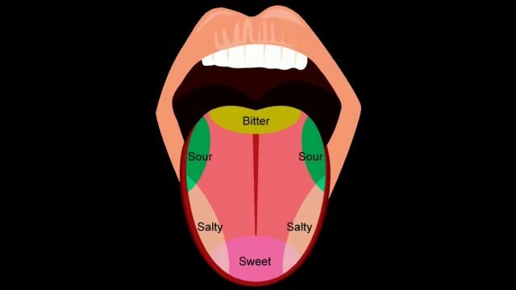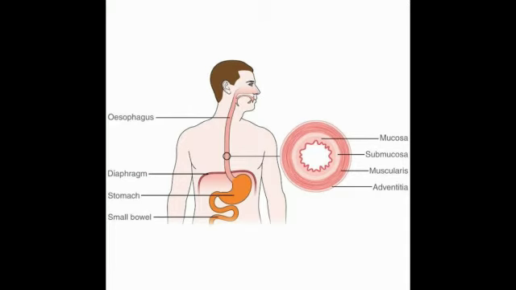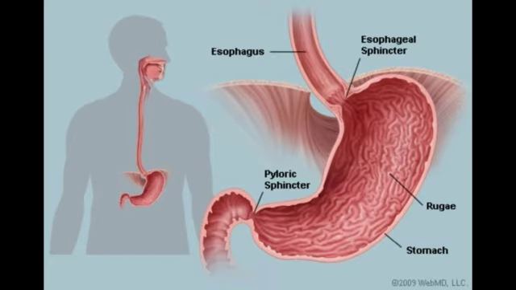Now the tongue. The tongue is a muscular organ present in the mouth. It has taste buds, and the function of the tongue is mixing food with saliva and swallowing food into the esophagus, which goes directly to the stomach. The next is the esophagus, a tube-like structure which connects the mouth to the stomach. Now the next organ is the stomach, a bag-like or J-shaped structure. It is situated on the left side of our abdomen or belly. The function of the stomach is to store food.